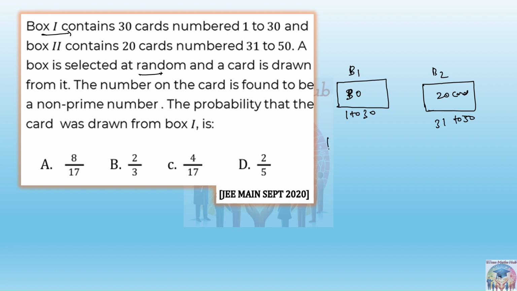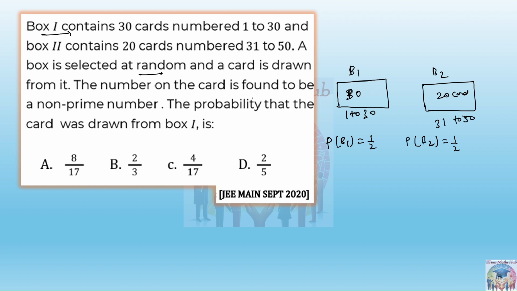Yes. So here again they are equally likely. So we can directly say that the probability of choosing any box is 1 by 2, and this B2 is also 1 by 2. So they are equally likely events. Then it is saying that a box is selected at random and a card is drawn from it.